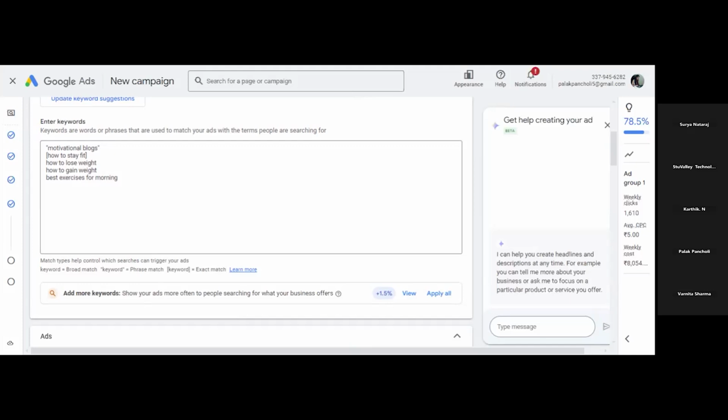Okay, clear? Broad match type is clear to all. Any doubt in this? I'm sending the definition too in the chat box. You can check this. This is broad match type.